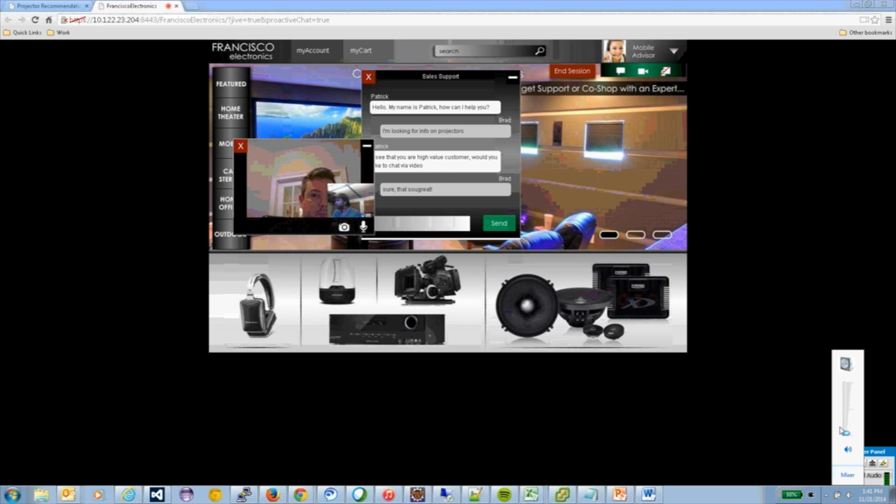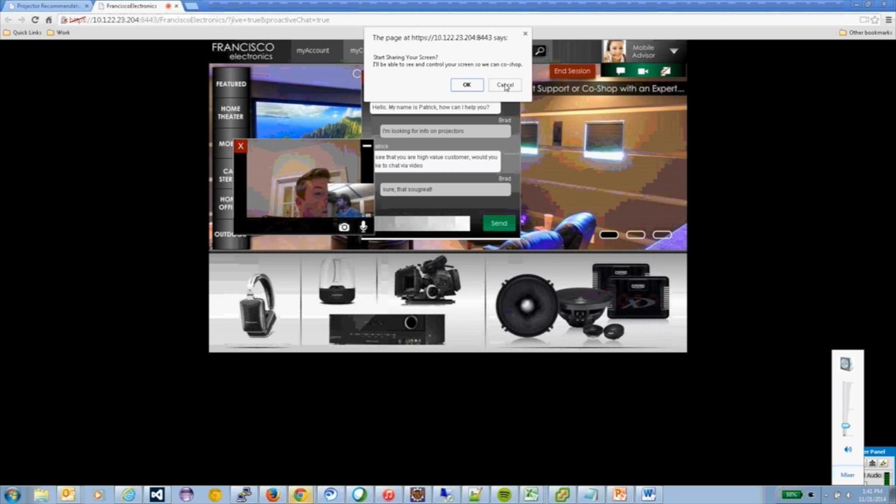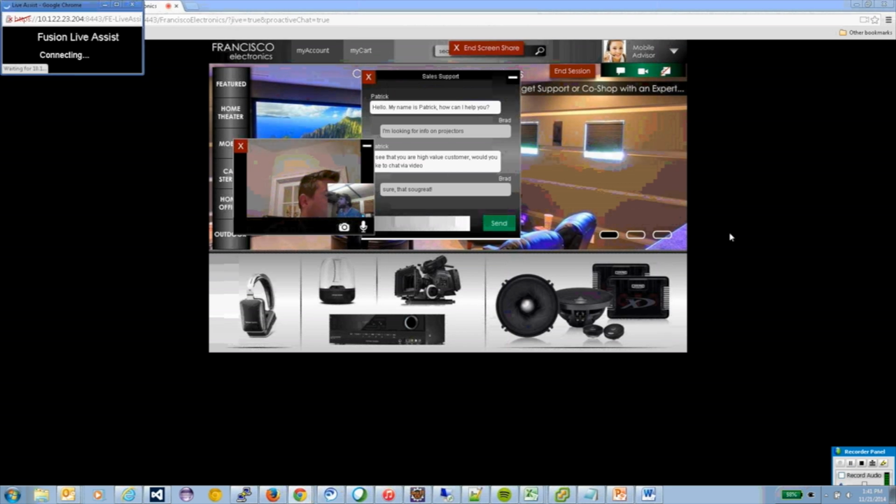So he's going to ask me if I'd like to start a screen sharing session now, so he can help me co-browse to the appropriate location. My browser prompts me for permission to share my screen out, and I go ahead and accept that. So at this point, Patrick and I are in a co-browse session, and he is able to see my screen, and he's able to control my screen.